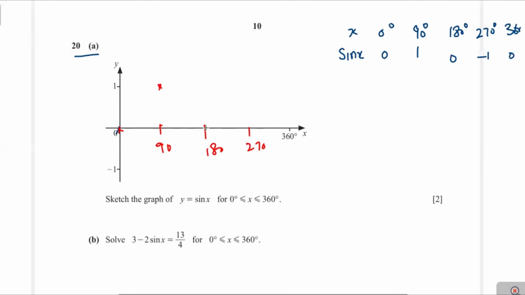Next is 180 to 0. Therefore, this is the point. 270 is minus 1, this point. And 360 is 0. This is the point. We join all these points, and this is the graph of y equal to sine x.